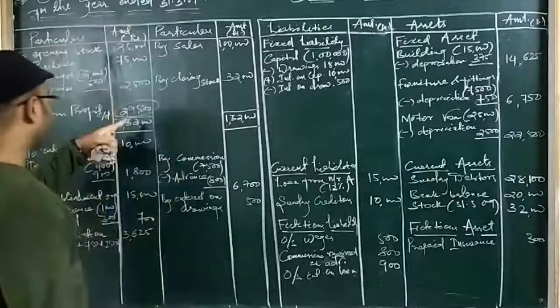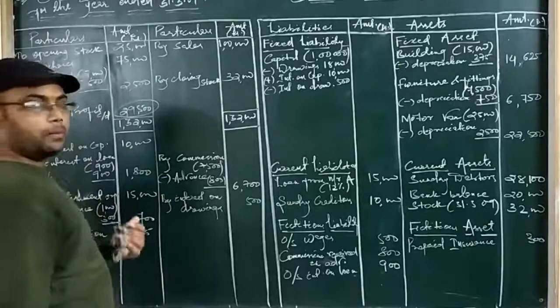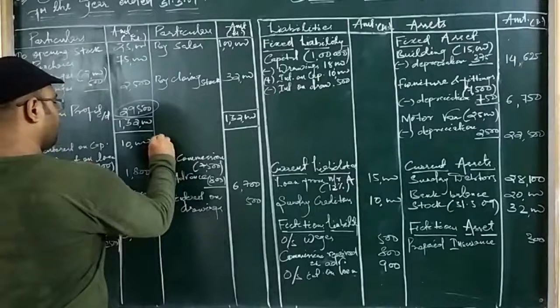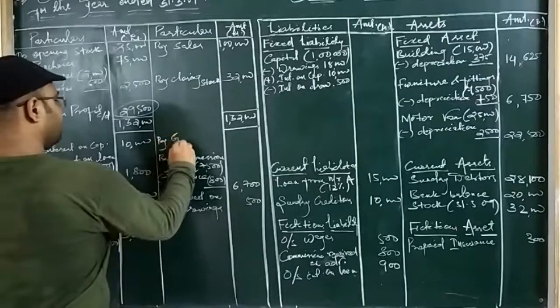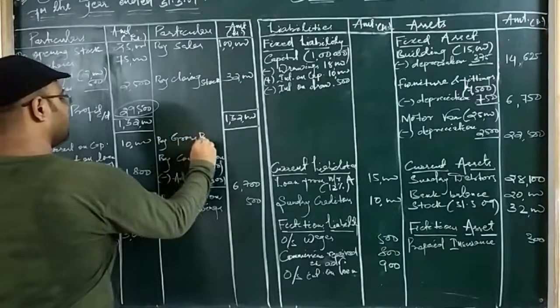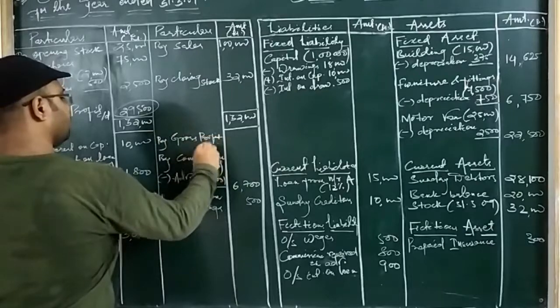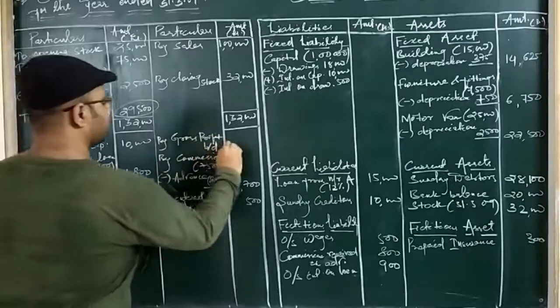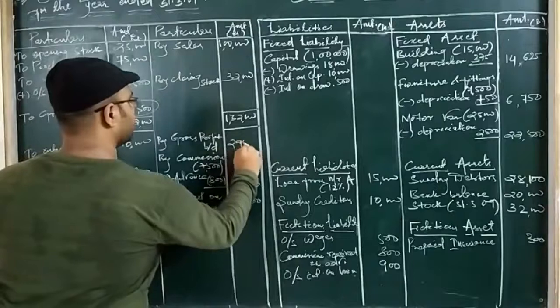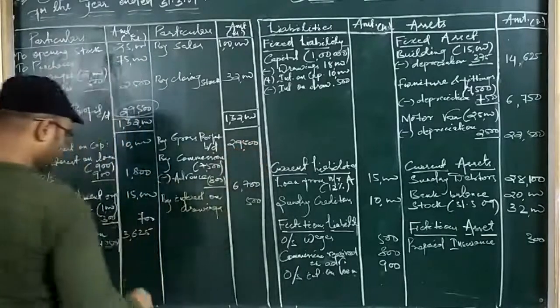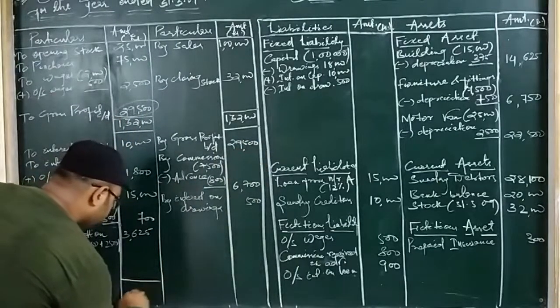Then we will bring forward the profit to the profit and loss account. So already I have left space here: gross profit brought down, that is 29,500. Okay, and then we will total here.